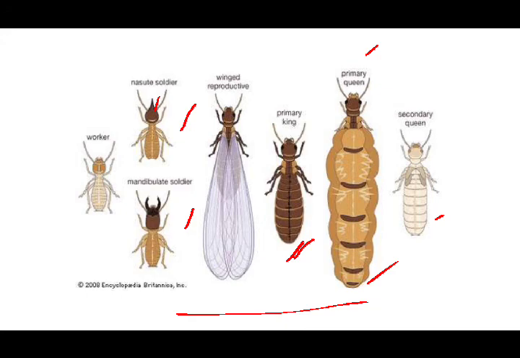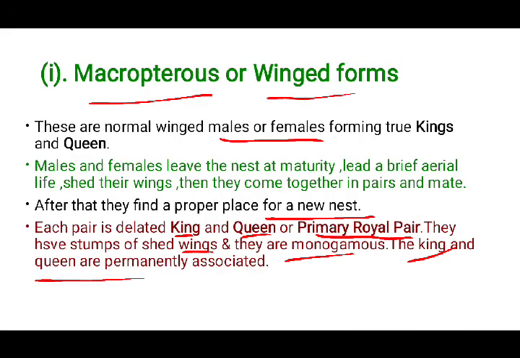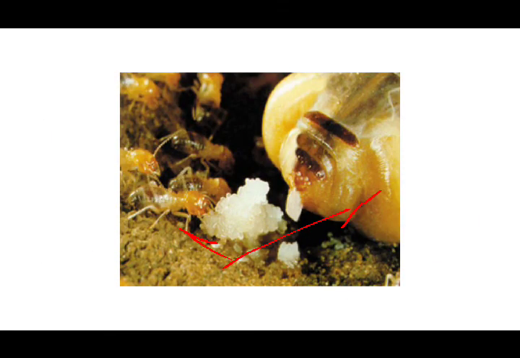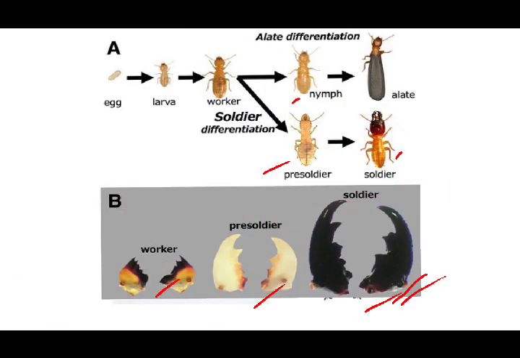So that is all about social organization in termites. In a termite society, all the members have their own duties. Fertile forms only take part in reproduction, whereas sterile forms are involved in protection and the remaining work like feeding, collection of food, construction of the nest, and taking care of the queen and other members. That is done by all these members.